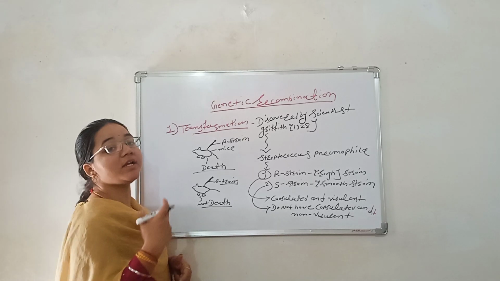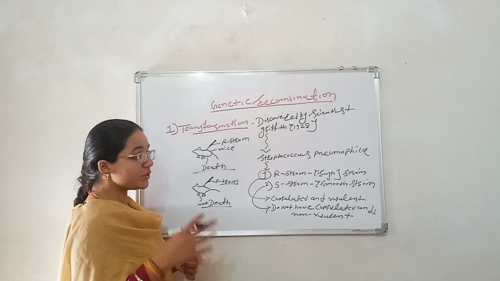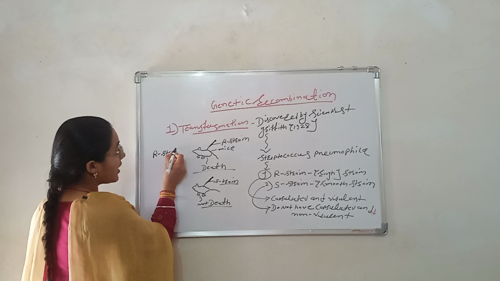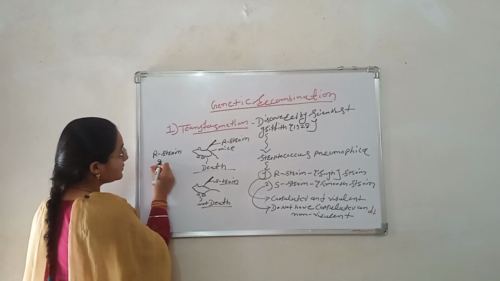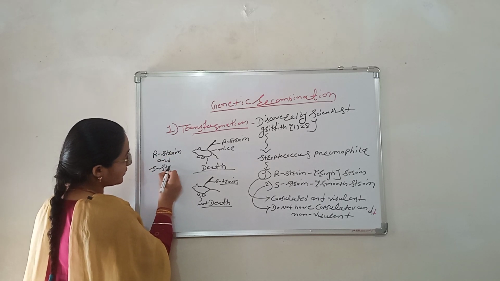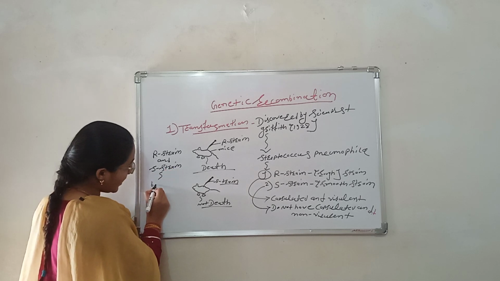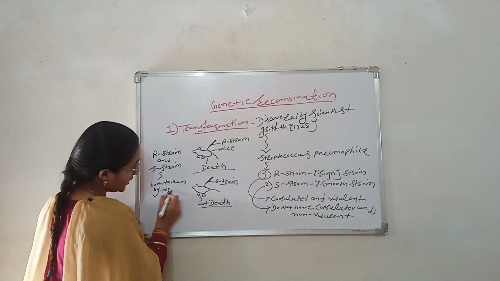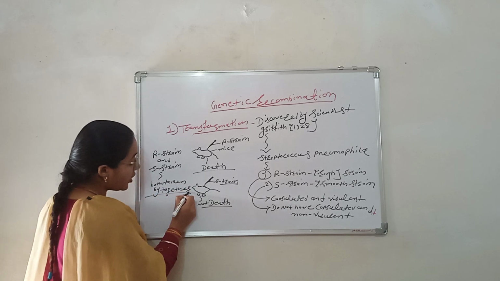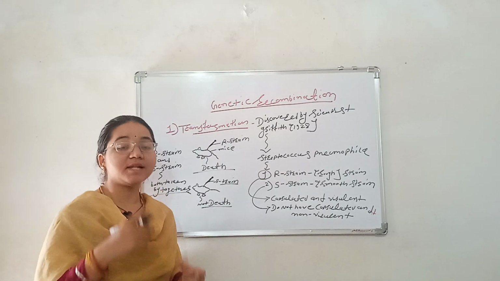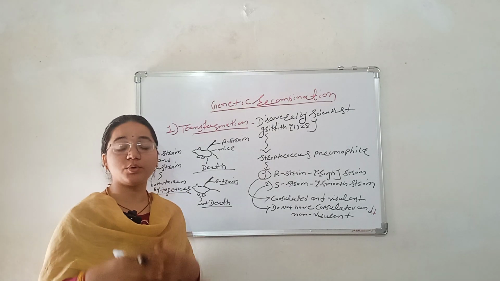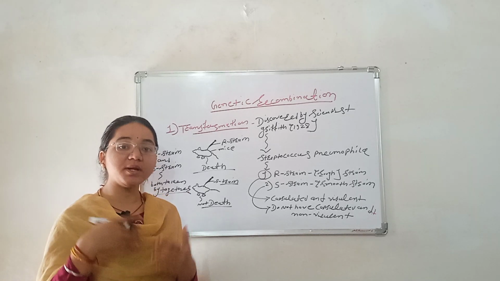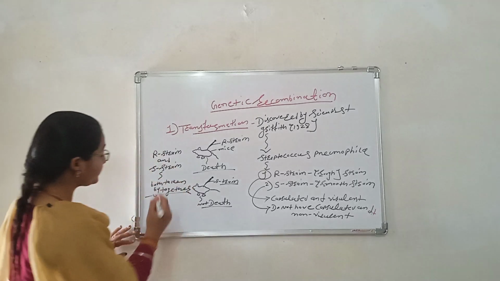So they observed the genetic recombination process. The two strains, the R strain and the S strain, were taken together, and they carried out genetic recombination, meaning their genes were transformed.